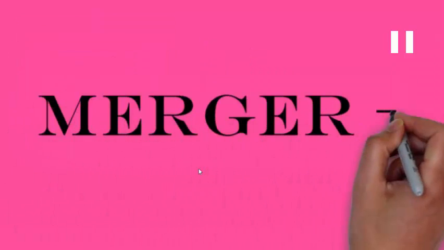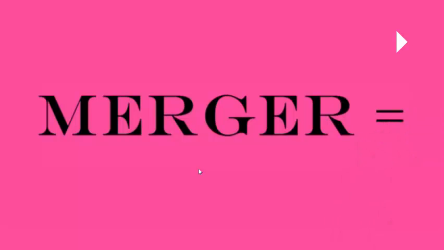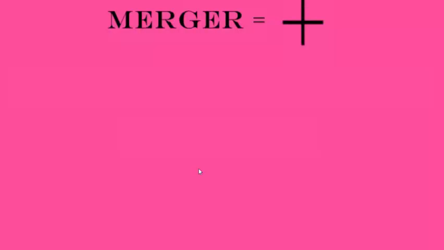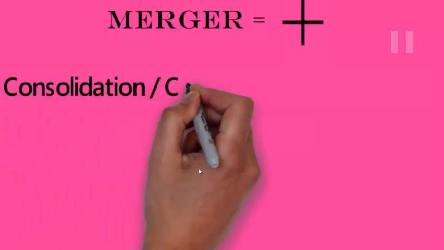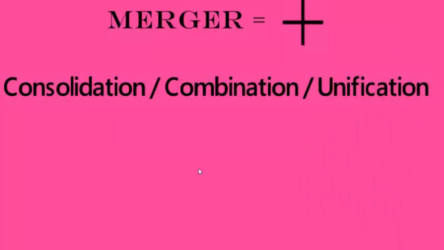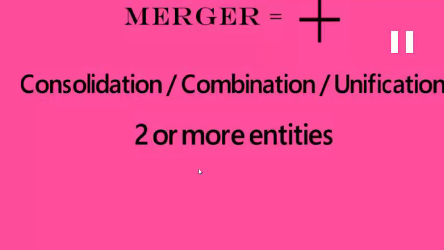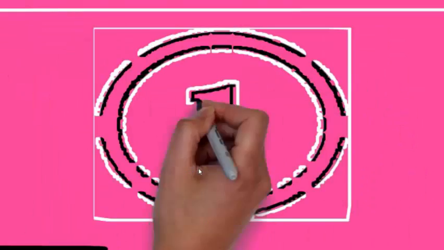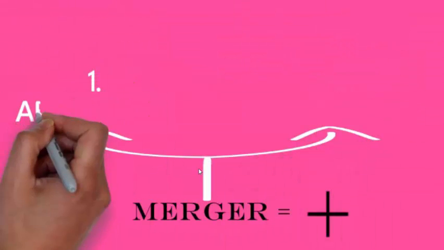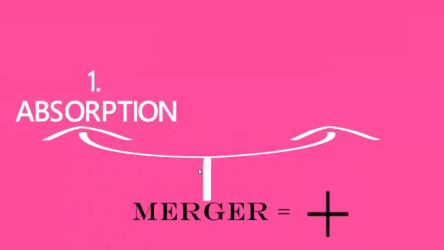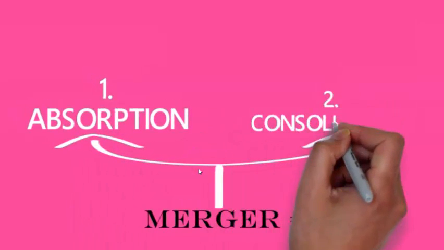Now when I talk about merger, the one thing that comes to my mind is the sign of addition, the plus sign, because merger is the consolidation, combination or unification of two or more separate entities into one single entity. Now this can be of two types, merger through absorption and merger through consolidation. So what is merger through absorption?